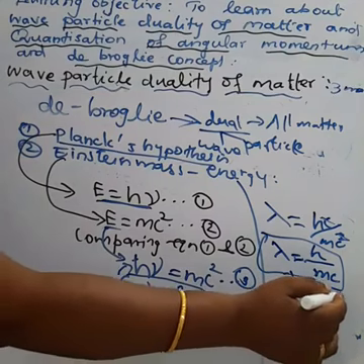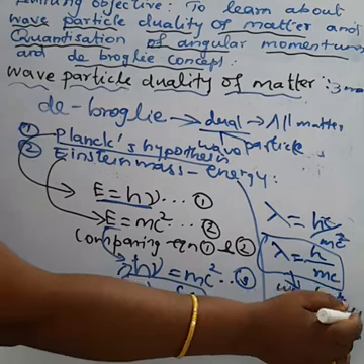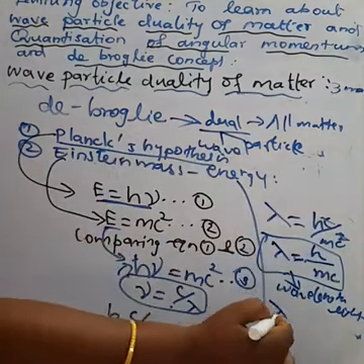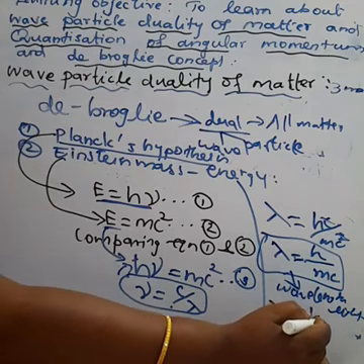For a particle of matter, how will you measure? For a particle of matter, lambda is equal to h by mv.